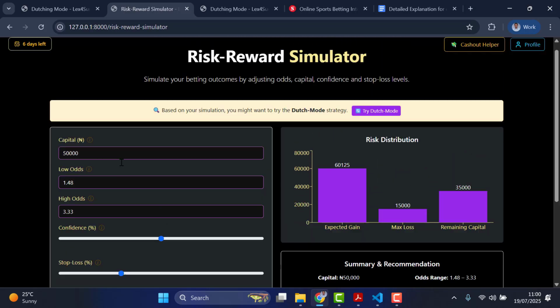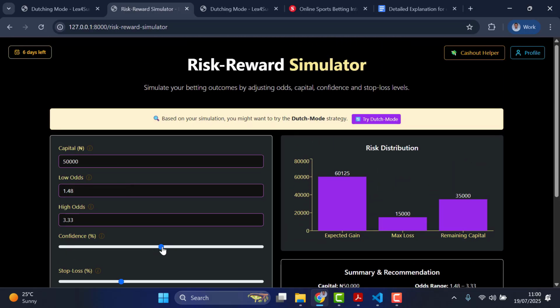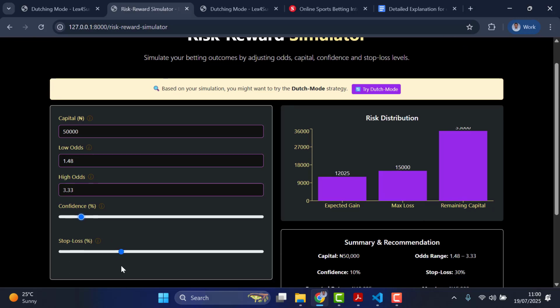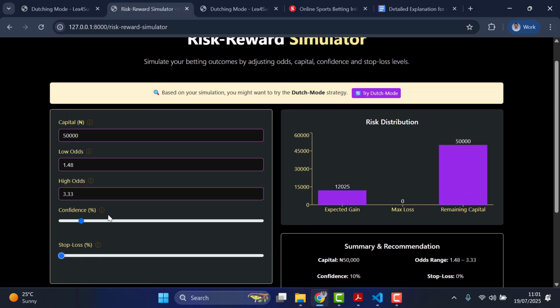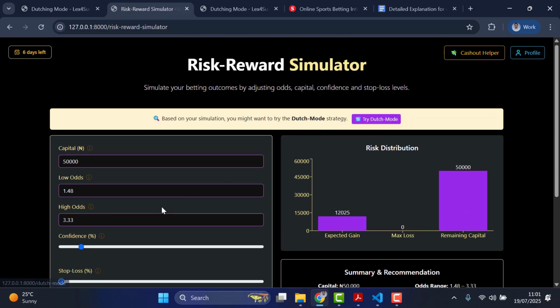So let's say, for example, I reduce my confidence in this odd that I picked. Probably it is not too strong, so it's more like I'm not too sure of it. Then also, I'm not willing to lose too much anyway. In short, I don't want anything like loss. So let me just take this to the bare minimum. So it's still suggesting that no problem, Dutch mode is still best for it.